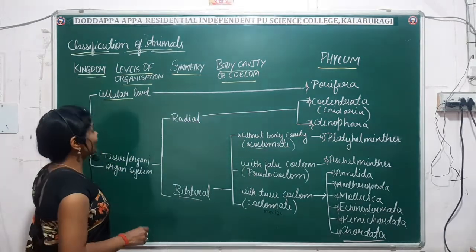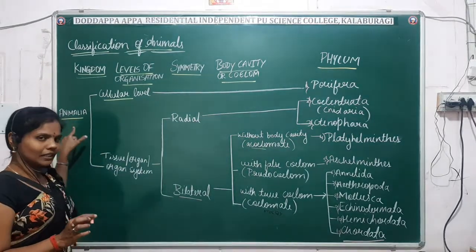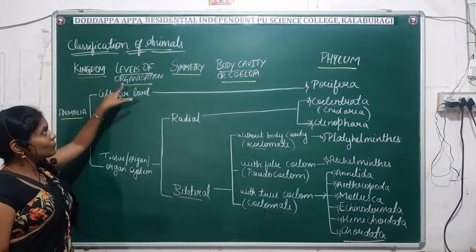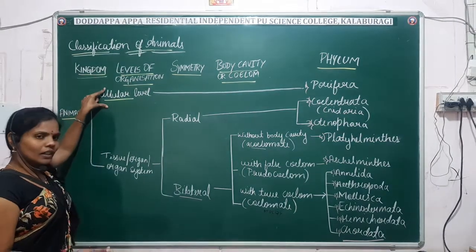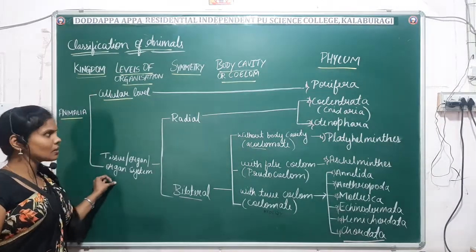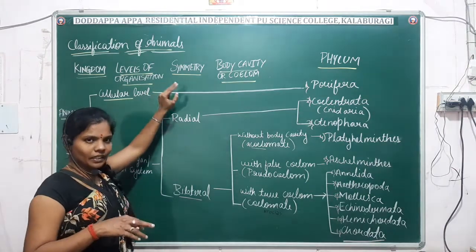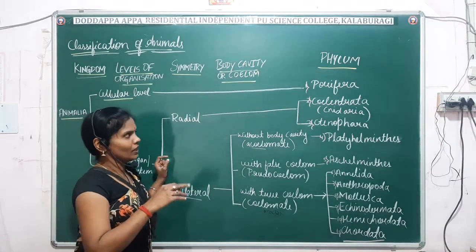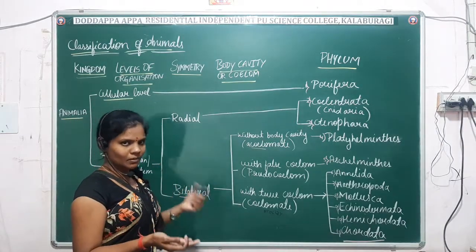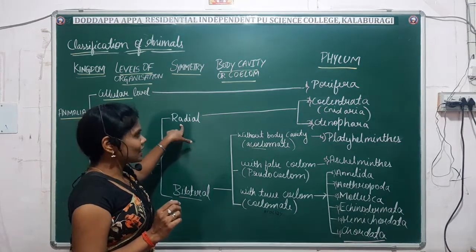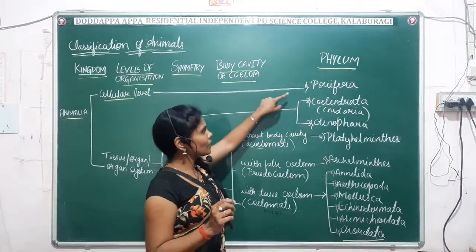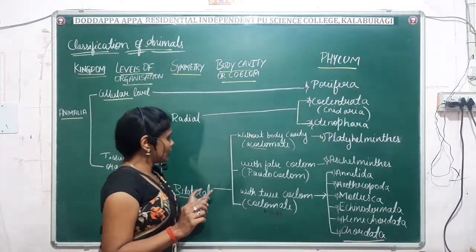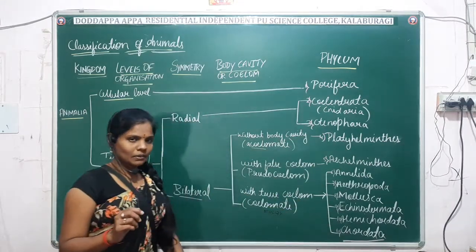Okay. So in the kingdom, we are dealing with the kingdom Animalia, or we can also say they are the multicellular animals. Depending upon the level of organization, one is cellular level, another is the tissue, organ and organ system level. Symmetry, again three types: asymmetrical, radial symmetrical and bilateral symmetry. Actually Porifera exhibit asymmetry or sometimes radial symmetry. Next, radial symmetry is generally exhibited by phylum Coelenterata and Ctenophora. And when it comes to bilateral symmetry, all these phyla exhibit bilateral symmetry.